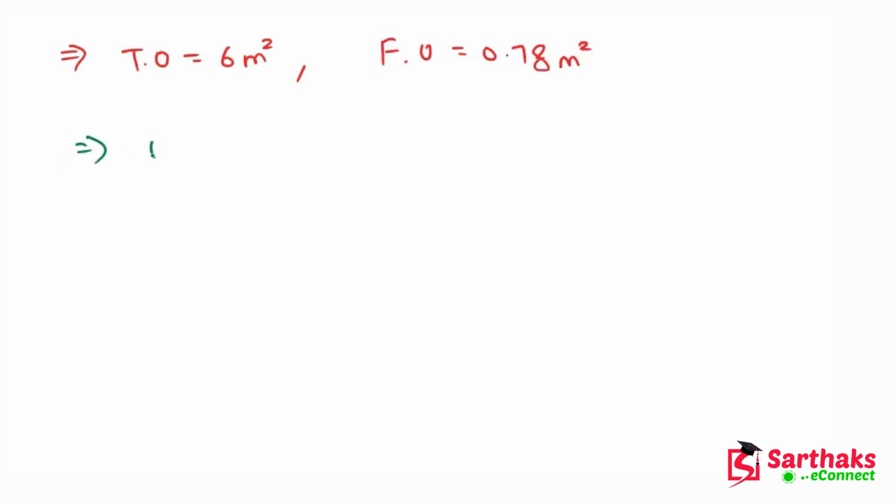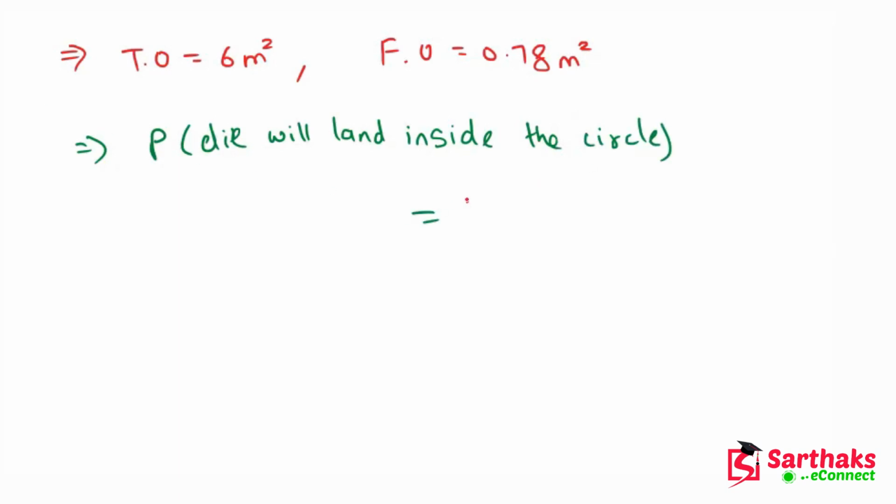So the probability that the die will land inside the circle is 0.78 divided by 6, which equals 0.13. I hope you understand these things.